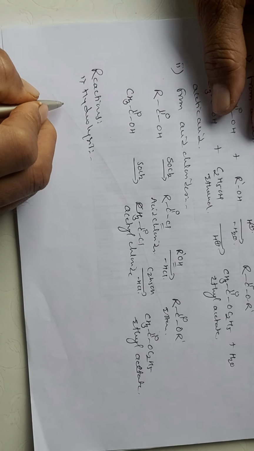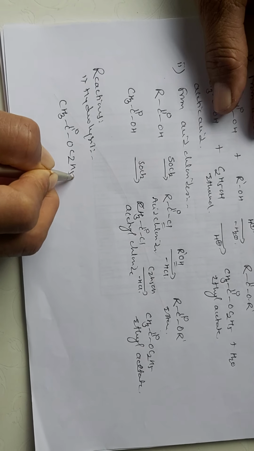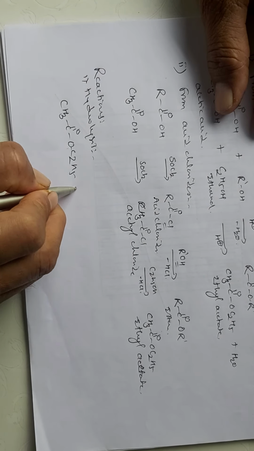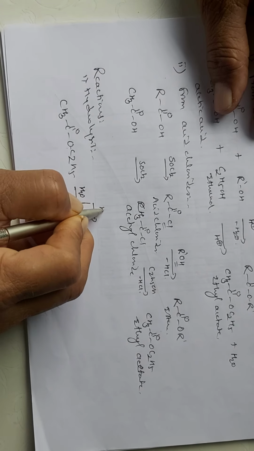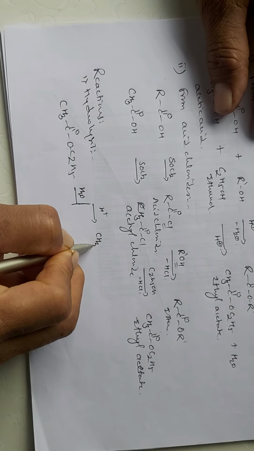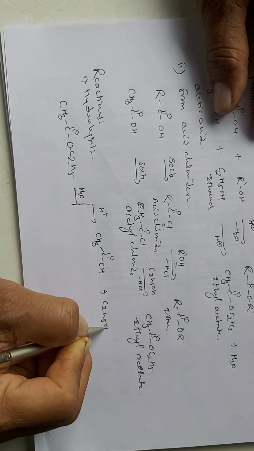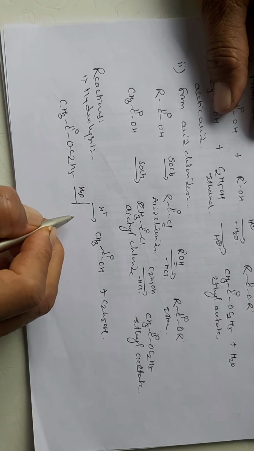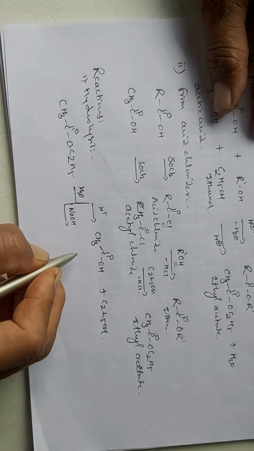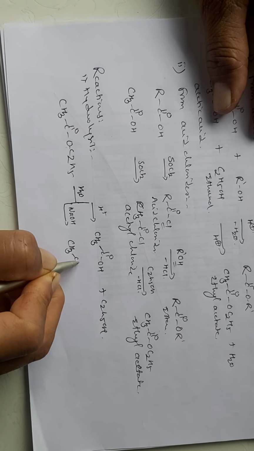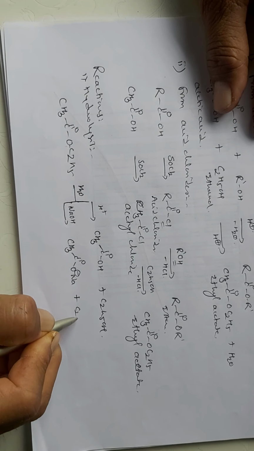Esters on hydrolysis, that is CH3 C double bond O OC2H5, ethyl acetate, on hydrolysis by using water, H2O, if the reaction is carried out in acidic medium, we will get the formation of carboxylic acid, that is acetic acid, plus ethanol as a product. But if this is carried out in presence of a base, NaOH, we will get the formation of the sodium salt of carboxylic acid, that is sodium acetate, and ethanol as a product.